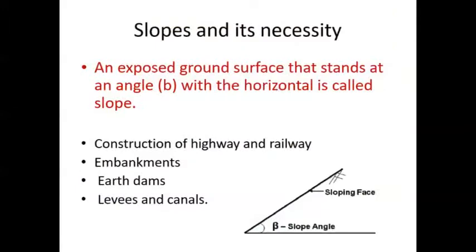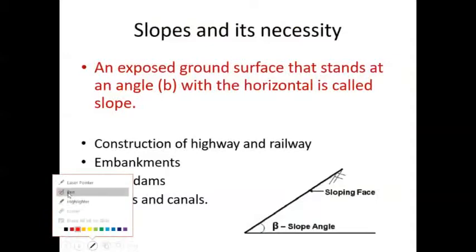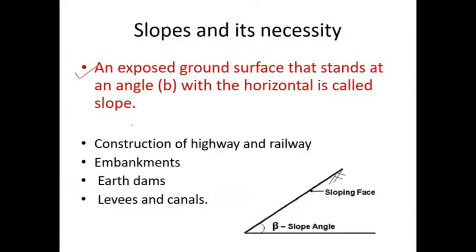Now let us first understand the slope. Slope is nothing but an exposed ground surface that extends at an angle beta with the horizontal. That is called a slope. It is an exposed surface, as indicated here in this diagram.